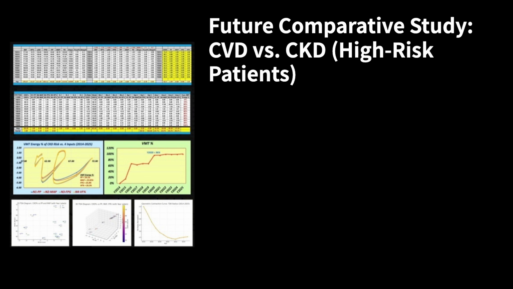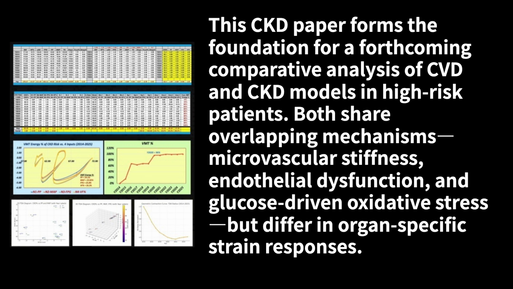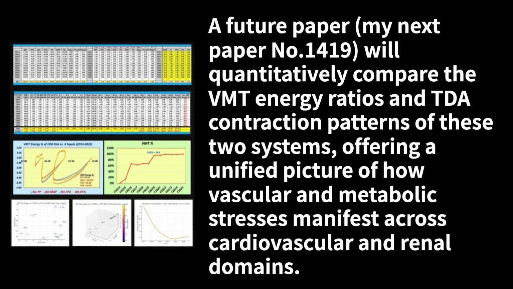Future comparative study: CVD versus CKD, high-risk patients. This CKD paper forms the foundation for a forthcoming comparative analysis of CVD and CKD models in high-risk patients. Both share overlapping mechanisms: microvascular stiffness, endothelial dysfunction, and glucose-driven oxidative stress, but differ in organ-specific strain responses. A future paper, my next paper number 1419, will quantitatively compare the VMT energy ratios and TDA contraction patterns of these two systems, offering a unified picture of how vascular and metabolic stresses manifest across cardiovascular and renal domains.